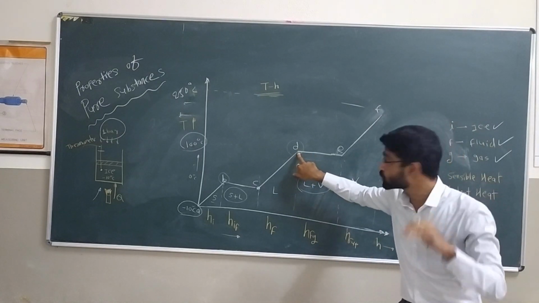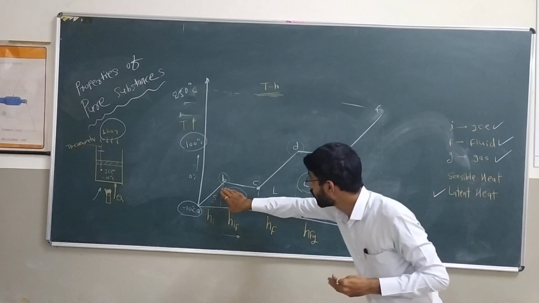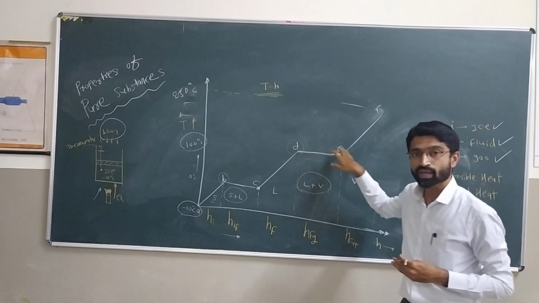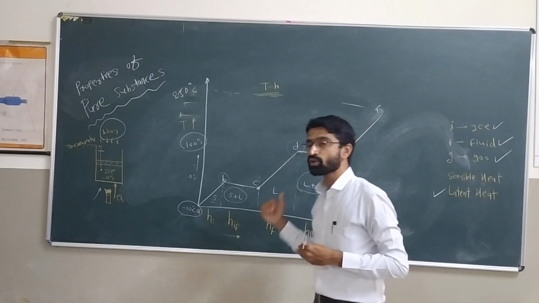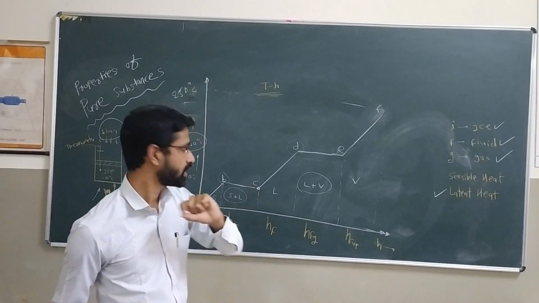At constant temperature, the substance changes its phase, solid to liquid, ice to water, and liquid to vapor, water to vapor.